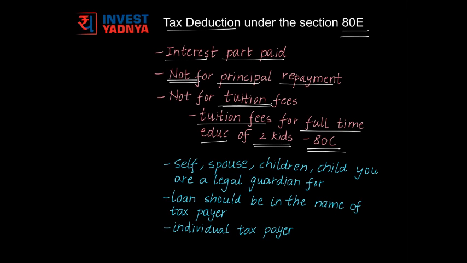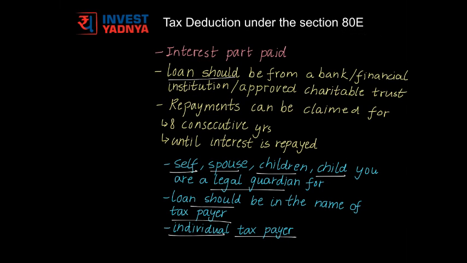The tax reduction can be availed if you have taken the educational loan for yourself, spouse, children, or for a child you are a legal guardian for. Educational loan taken for siblings or any other relative cannot be claimed for tax reduction. The loan should be in the name of the taxpayer and this section is only available to individual taxpayers. HUF or any other entity cannot avail this section.